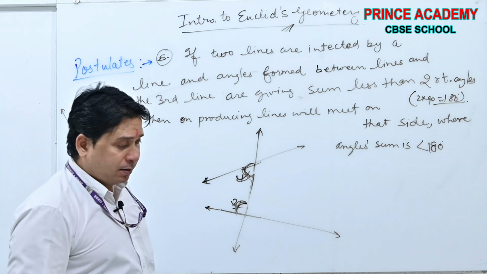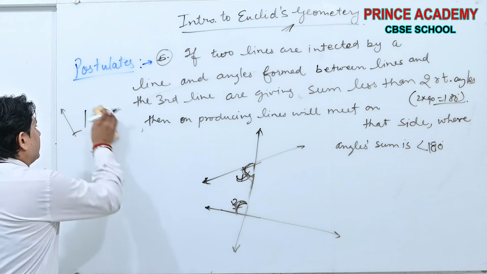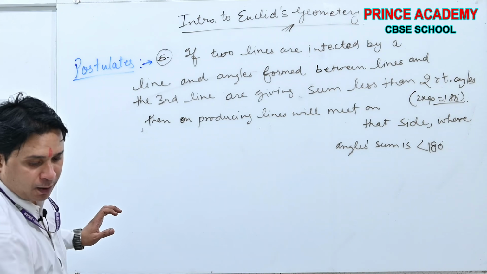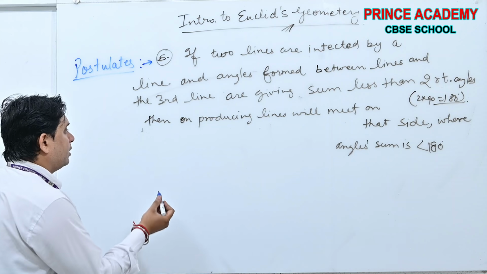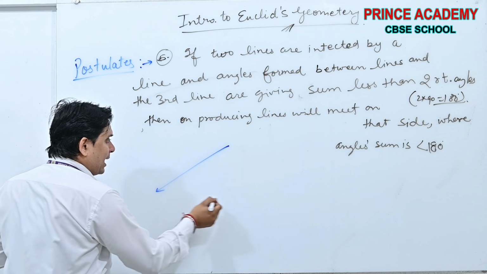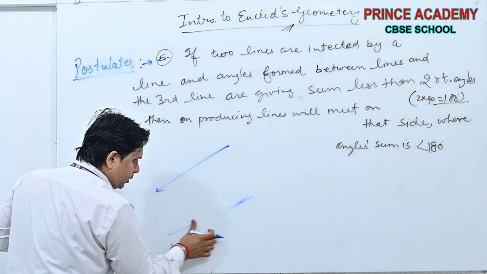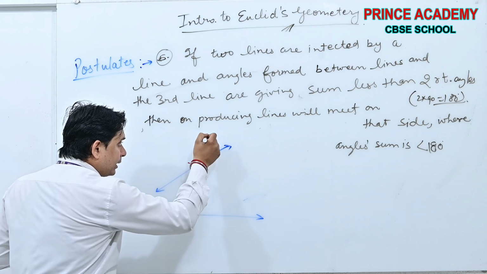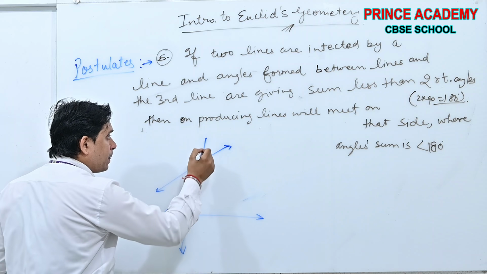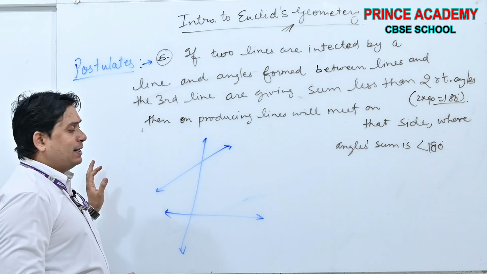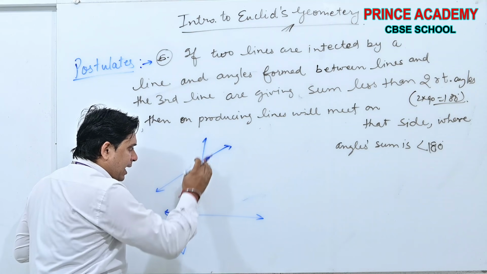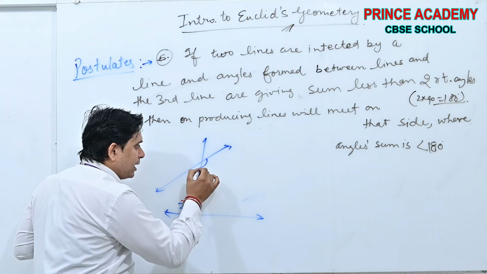See beta, let me give you the example. Once again I am trying to make you understand. Two lines are given like this. A third line is falling on them. These are the angles formed between the lines and the third line.